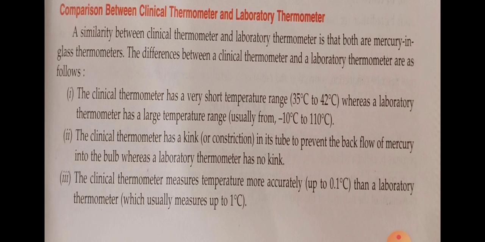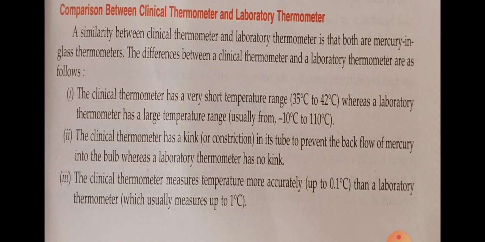And the difference between clinical and laboratory thermometers is that in the clinical thermometer the range is 35 degrees Celsius to 42 degrees Celsius, but in the laboratory thermometer the range is large, minus 10 degrees Celsius to 110 degrees Celsius.